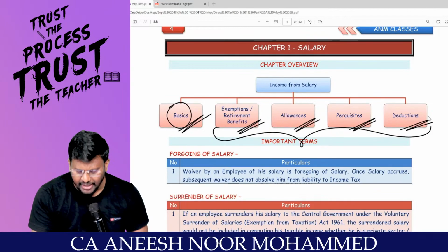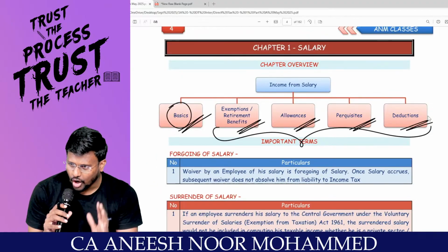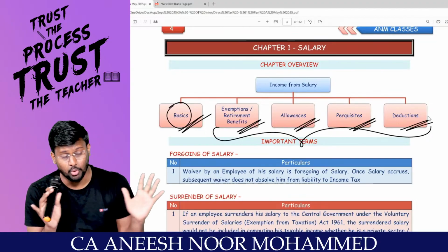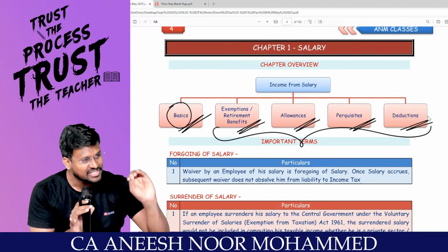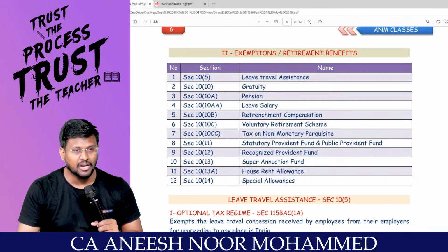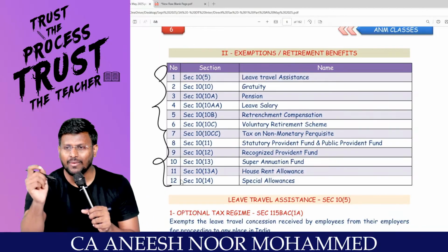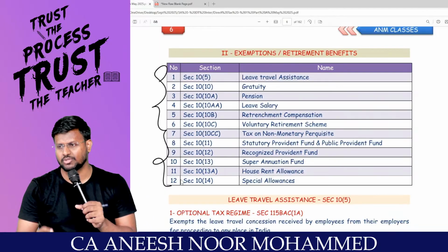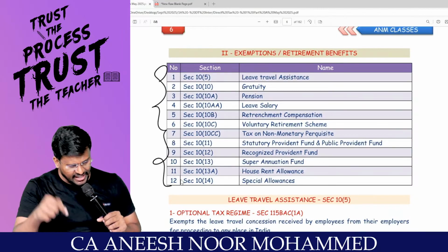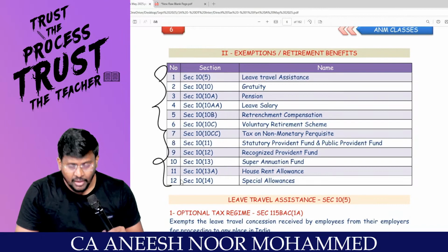Basics I will come to at the end, after I complete these 4 slots, because if I start with the basics first, you will feel that salary is so tough. It is not like that. It is one of the easiest. I am coming to exemptions or retirement benefits, my dear lovable students. If you study these many sections, then our exemptions or retirement benefits come to an end.